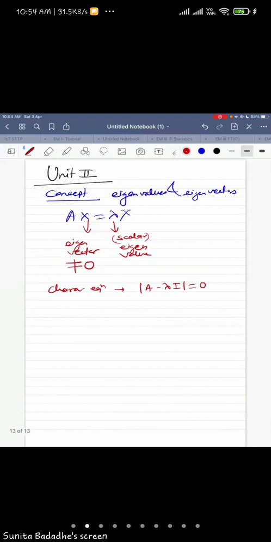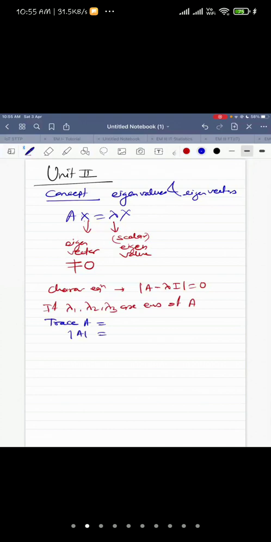Characteristic equation is determinant of A minus lambda I equal to 0. Yeah, unit 3 I'll share. This is the characteristic equation. Then the roots are called the characteristic values or the eigenvalues. So now if lambda 1, lambda 2, lambda 3 are eigenvalues of A, what do we know about eigenvalues of A inverse, or first of all, what are the properties? Trace of A. What is trace of A? What is determinant of A? Tell me fast. Quickly answer in the chat box. What is trace of A?